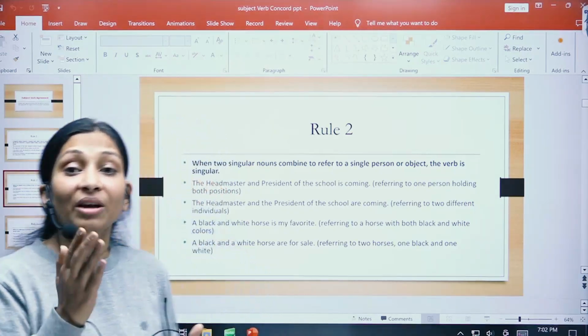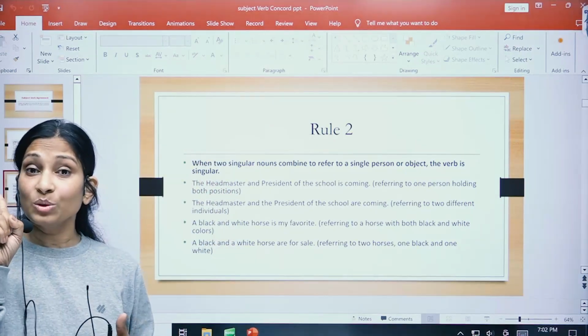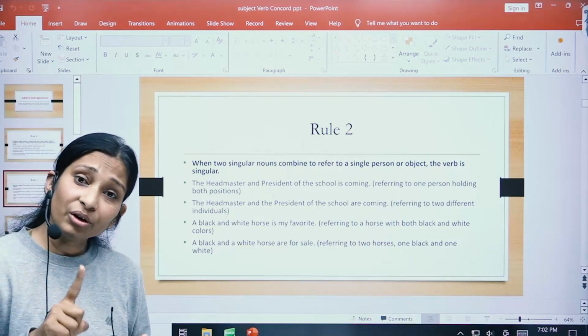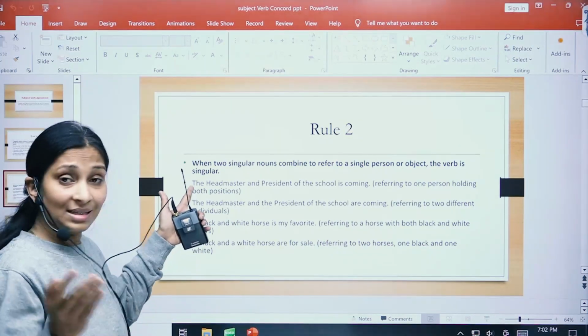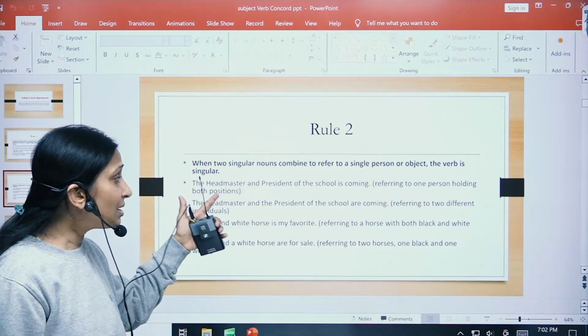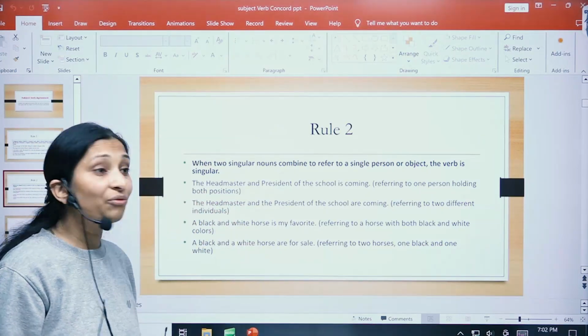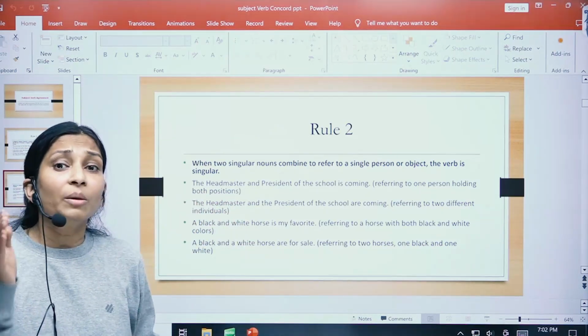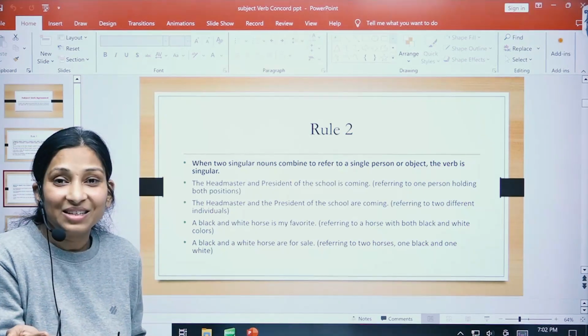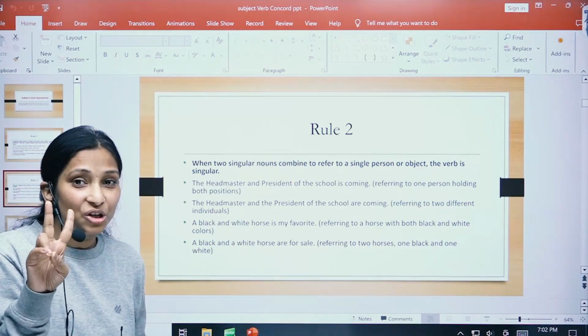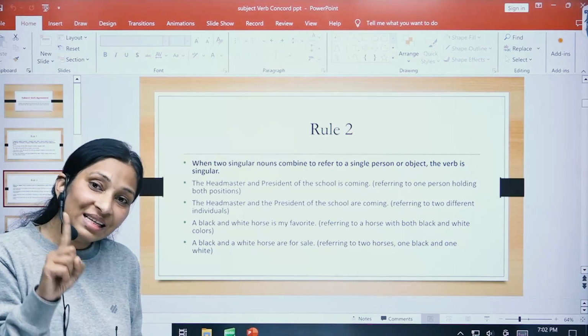So here when we are referring just to a single person, then the verb will also be singular, right? Now let us see the first example, the headmaster and president of the school. So the person who is headmaster is also the president, right? So they are not two people, children. It is just a single person, right?